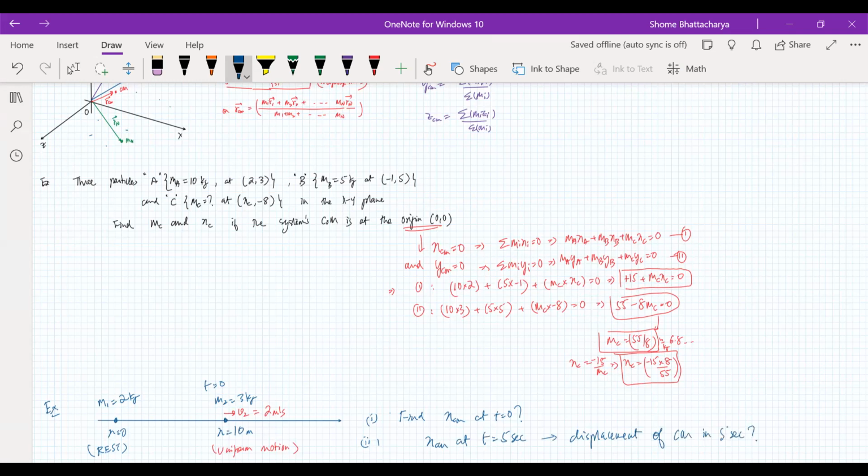And then in general, we will find the displacement of the center of mass and the velocity of the center of mass as functions of time. So from this, we'll get an idea of how to do this. So just try this out. We can do this just by using the definition of center of mass to begin with. The second particle is having a uniform motion along the x-axis.